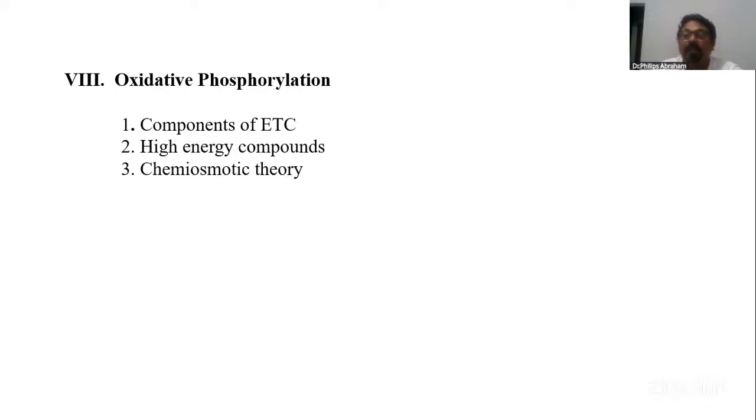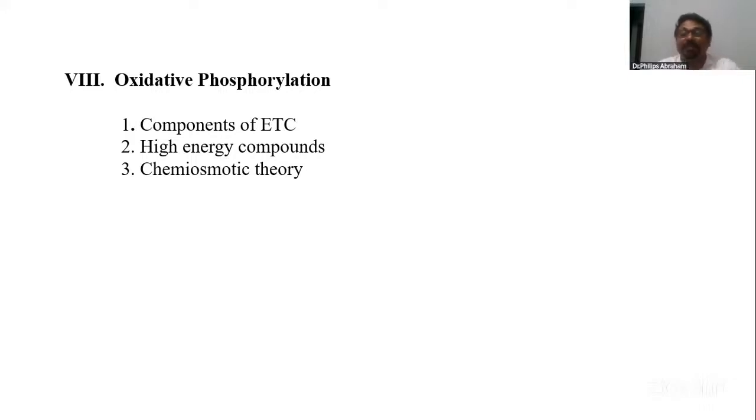This produces a potential difference, PMF, proton motive force, or electrochemical gradient, by which the protons, in other words H plus, are pumped back to the matrix through complex 5, which results in ATP synthesis. That's about the chemiosmotic theory. Schematically you can say about that.